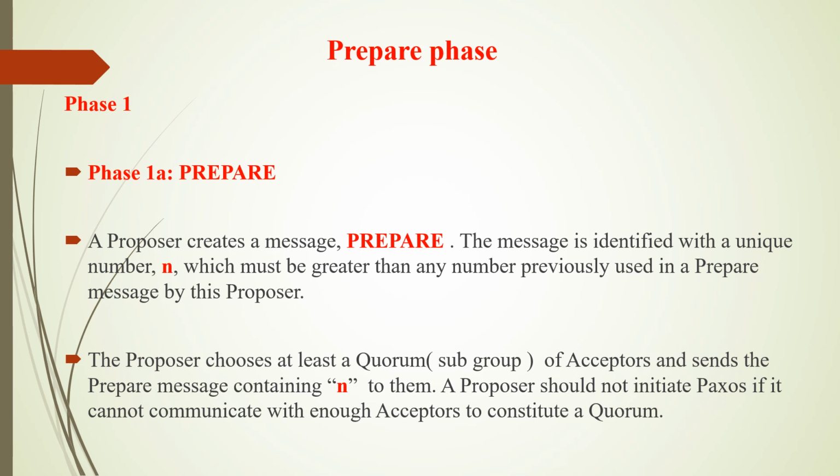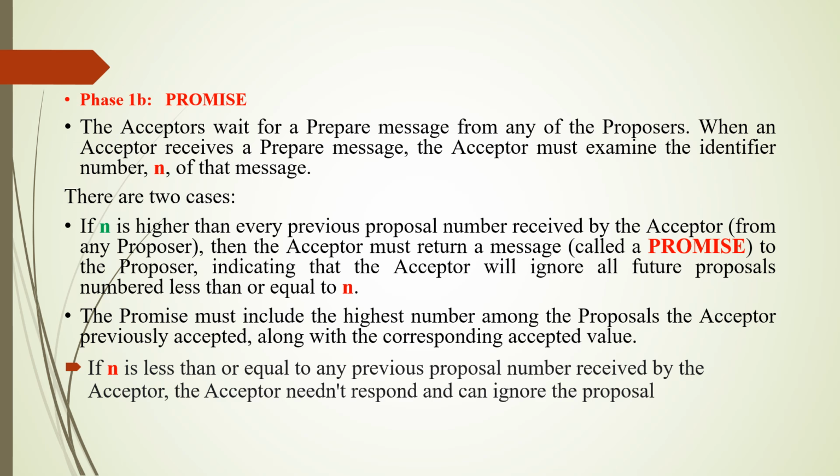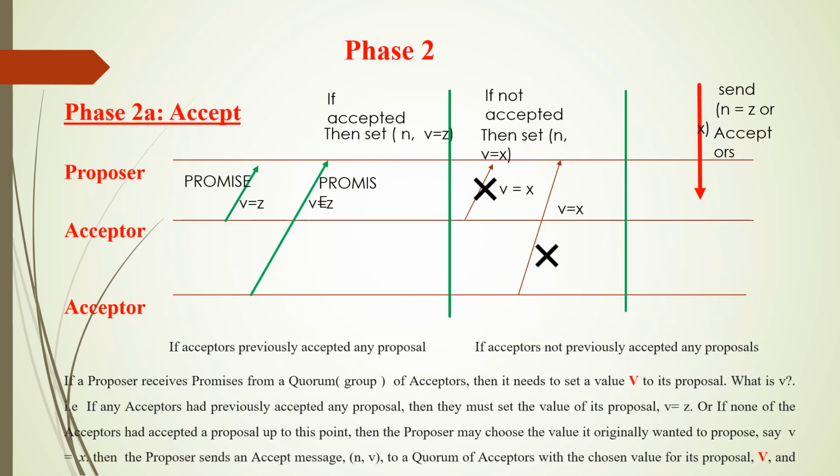These are 3 phases. Phase 1A, prepare. Okay, go through the slides. Phase 1B, promise. Phase 2A, accept. Read the slide. If accepted, the acceptor has to set the value n comma v. The v may be z or x. If accepted, then we should set it to z. If not accepted, then v should be set to x. Then finally the proposer will send an accept message to the acceptors.